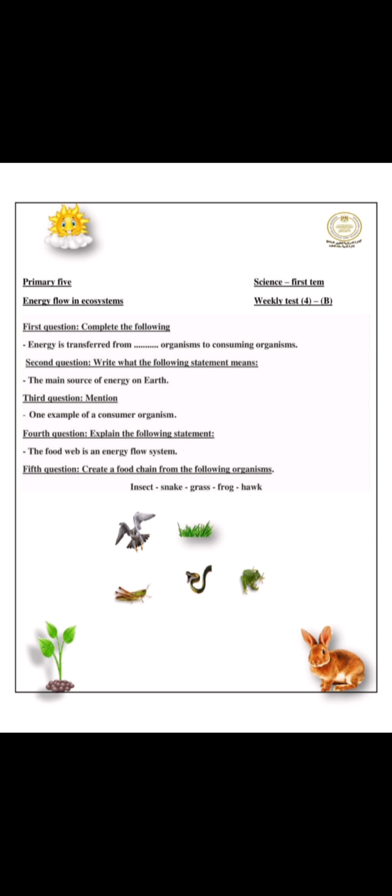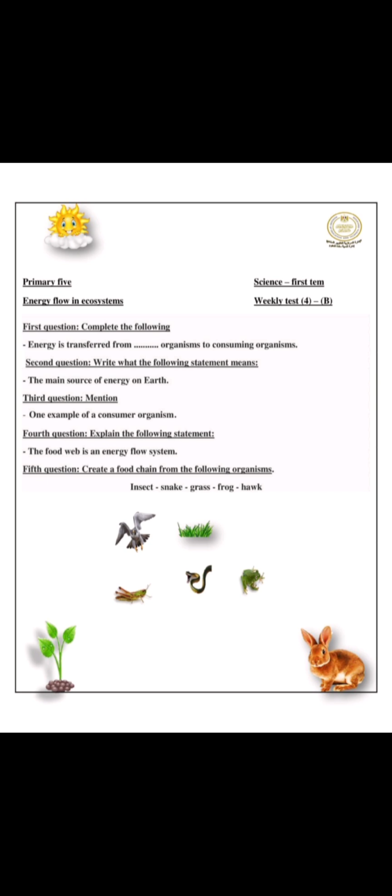Write what the following statements mean. The main source of energy on the earth: the sun. Mention one example of a consumer organism: rabbit, mice, frog. Fourth question. Explain the following statement. The food web is an energy flow system because the food web shows interaction between many living organisms and food chains.